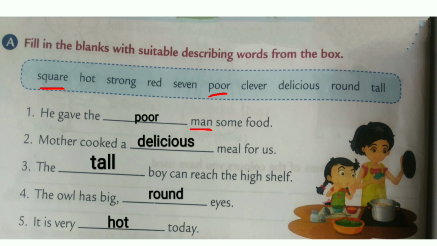Third one. The dash boy can reach the high shelf. We have to use the describing word for boy. How can the boy be? He can reach the high shelf. So the tall boy. Can you see the word tall here? The tall boy can reach the high shelf. So the third answer is tall. T-A-L-L, tall.